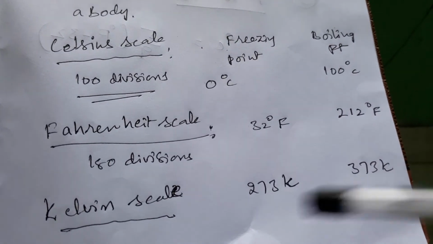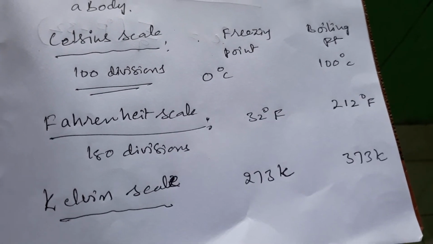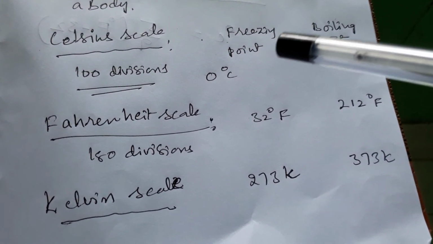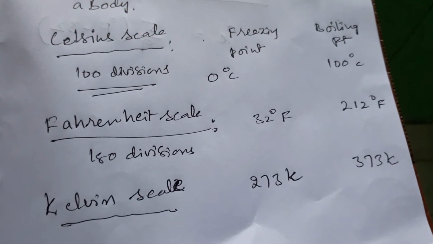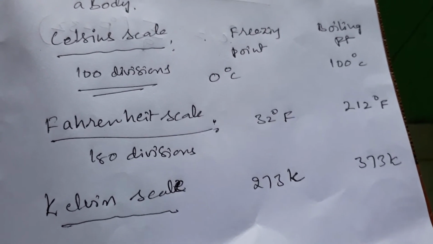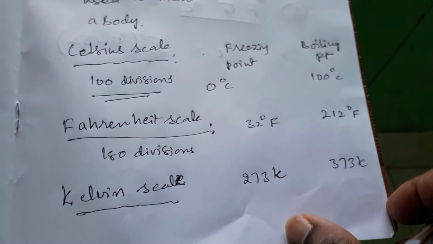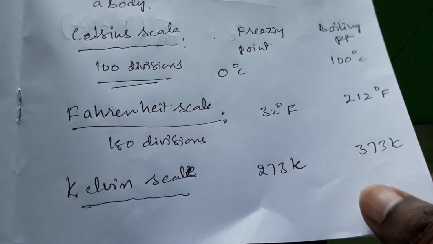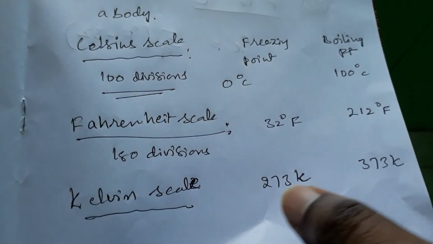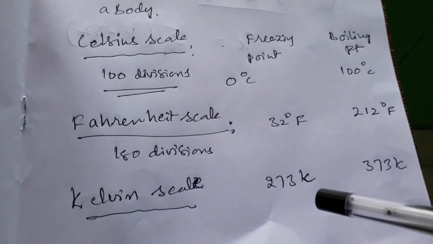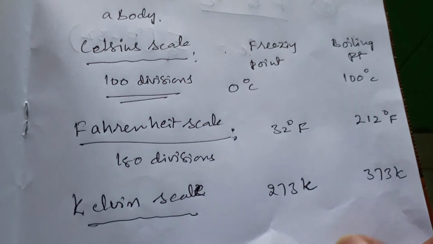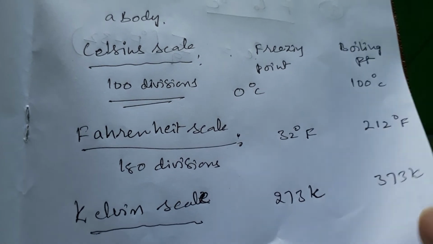How many divisions are between them? 100 divisions. The beginning is 273, that is 0 degrees Celsius equals 273 kelvins, and 100 degrees Celsius equals 373 kelvins. So 100 divisions are made in the Kelvin scale. This is the SI unit of temperature, and Fahrenheit and Celsius scales are other units used in our daily life.